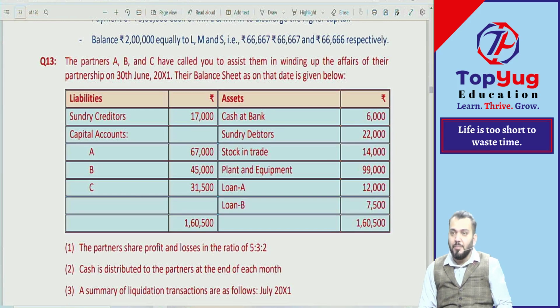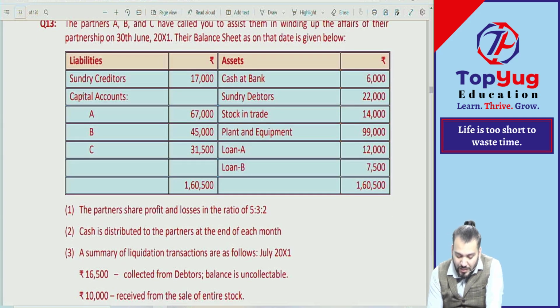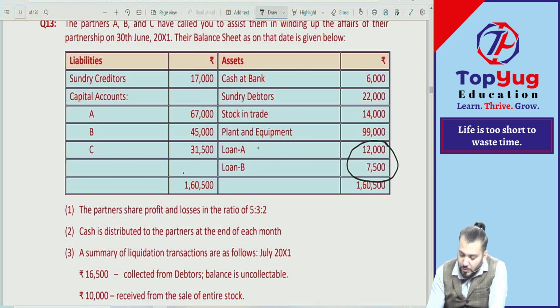The partners ABC have called you to assist them in winding up the affairs of the partnership on 30th June. The balance sheet as on the date is given below. You can see sundry creditors 17,000, capital accounts of ABC, cash at bank, sundry debtors, stock in trade, plant and equipment, loan A and loan B. So for this topic, this loan A and B will be considered as drawing.